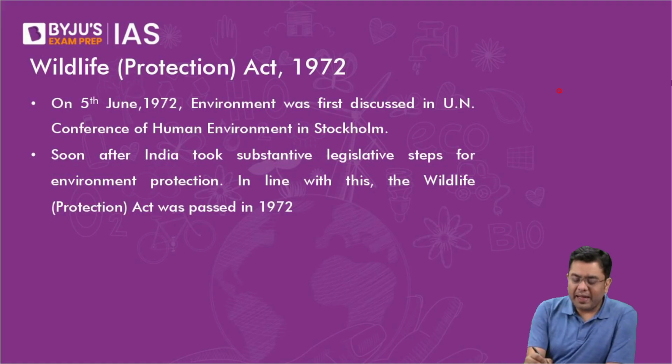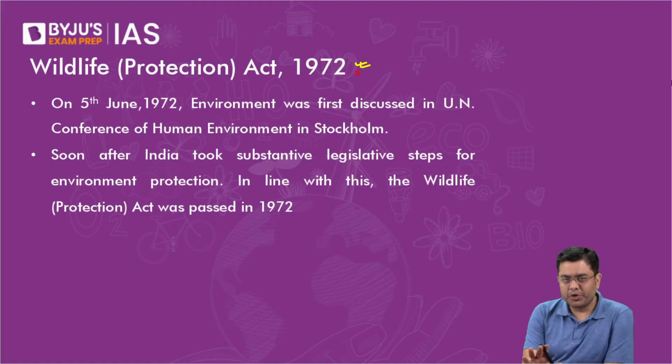Now, this Wildlife Act of 1972, as we have already discussed in the portion on conservation measures, was brought into force immediately after the Stockholm Conference, right? Immediately after the conclusion of the Stockholm Conference.